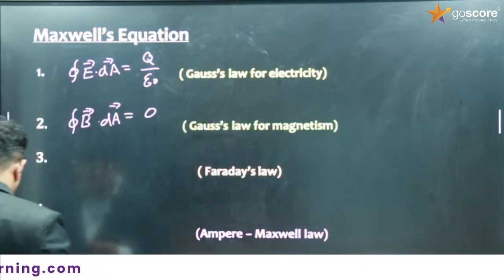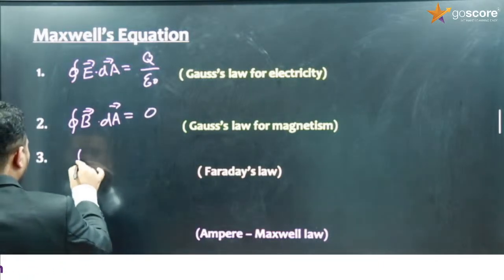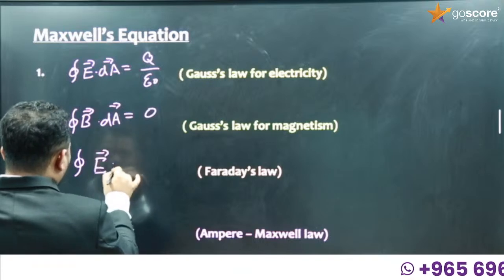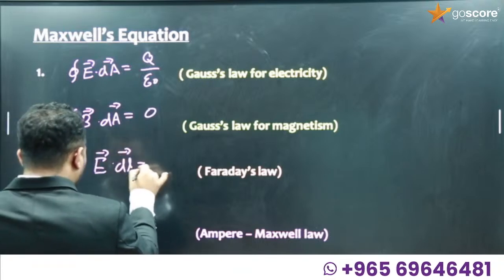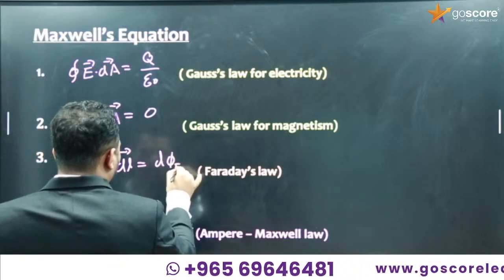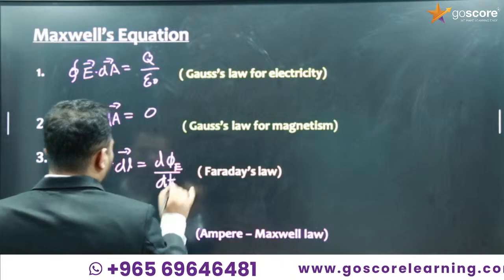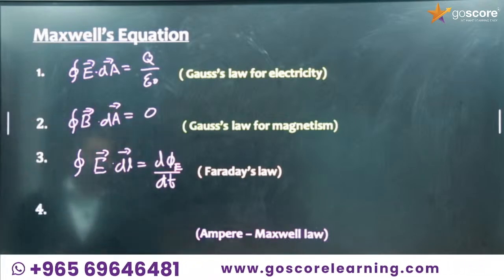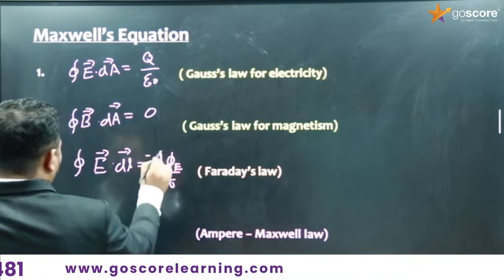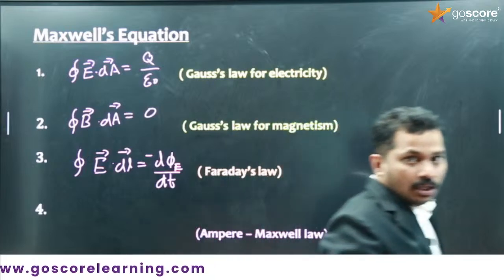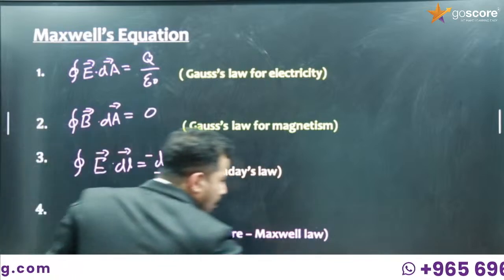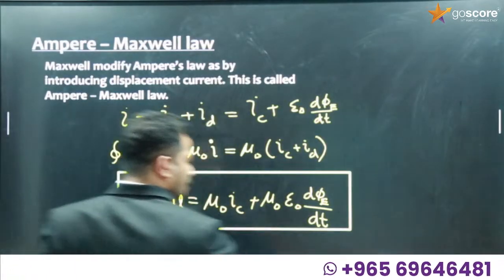Then Faraday's law, as you discussed in chapter 6. Closed integral E dot dl is equal to minus d phi B by dt. That is Faraday's law. According to Lenz's law, we have to give the negative sign too, so minus d phi by dt. And what is Ampere's Maxwell law? What we have discussed just now, this one.